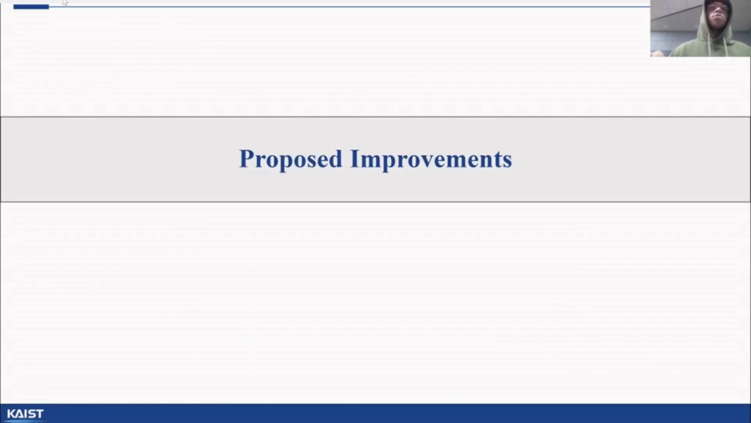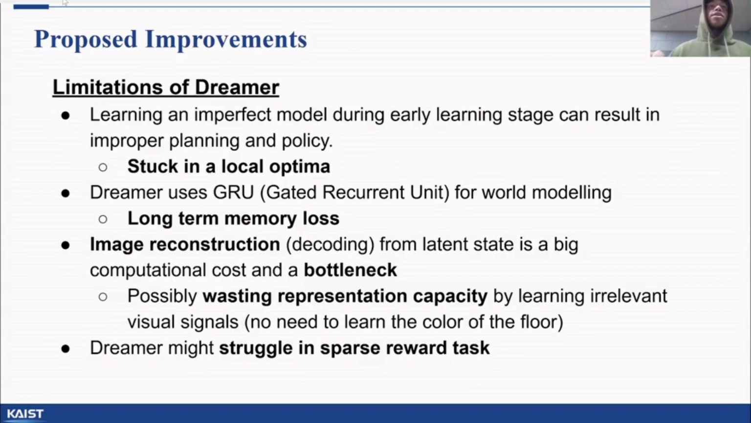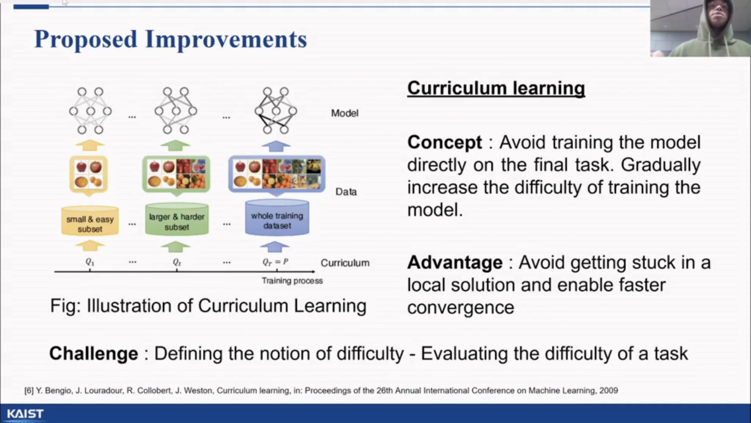Here's our proposed improvement for Dreamer. We identified some limitations of the Dreamer algorithm and focused on a few of them to improve on. Learning an imperfect world model during the early learning stage can result in improper planning and policy. Thus, the samples collected will be limited to the poor interactions in the environment. Therefore, the agent gets stuck in a locally optimal solution. This becomes an issue when we want to learn a hard task such as running in the humanoid benchmark environment.